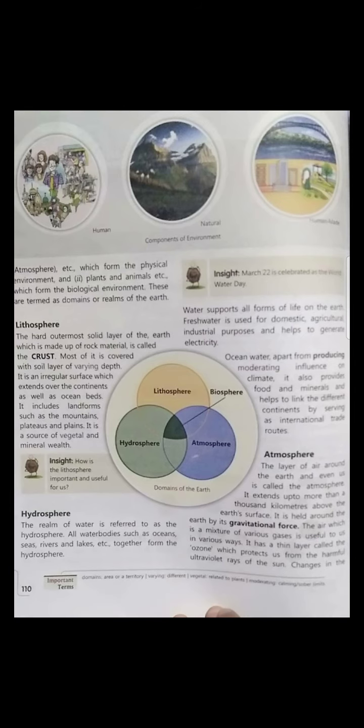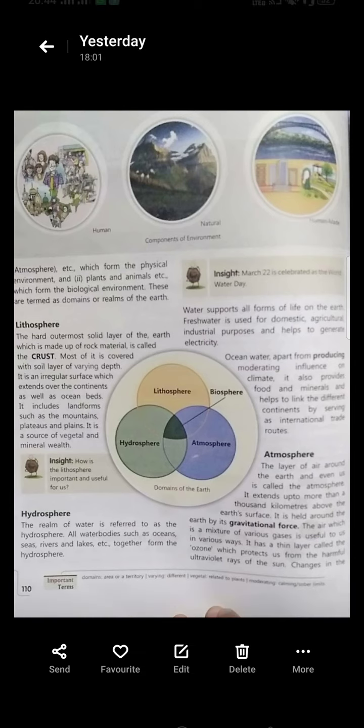Okay. Now the ocean water, apart from producing a moderating influence on climate, is very essential, very important for the environment. Without the ocean water, it is not possible to get the rainfall. It also provides food and minerals and helps to link the different continents by serving as international trade routes. In international trade, we use sea routes, because if you want to carry more than 50,000 tons, it is not possible by plane or by train. And on some routes the land is not there, the ocean is there, so we use the sea trade routes.